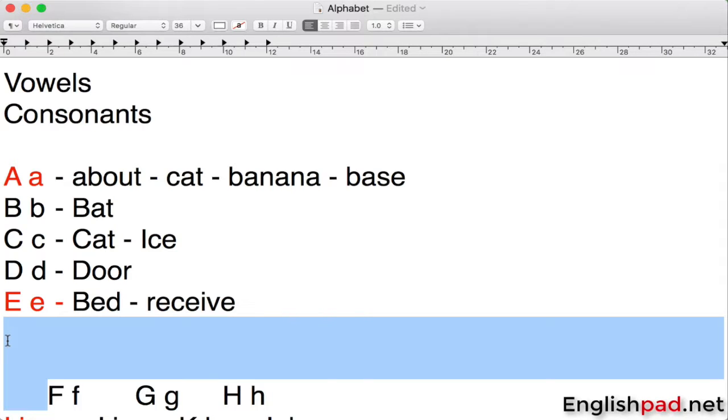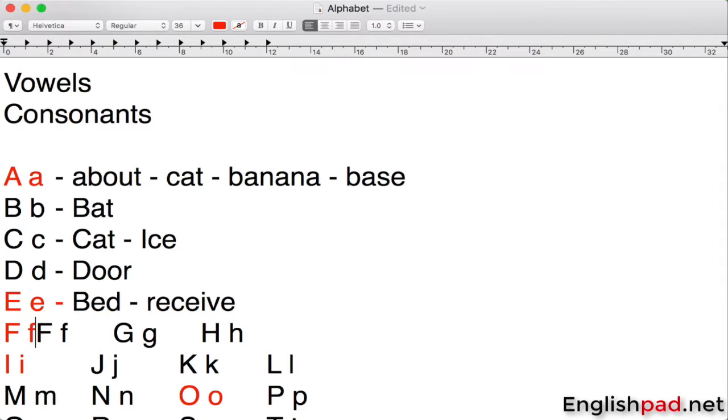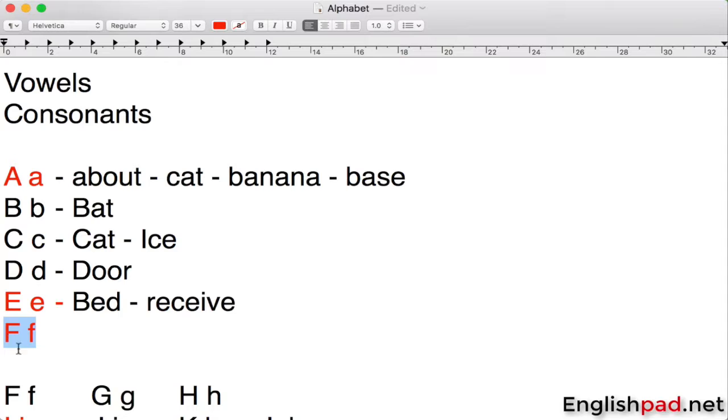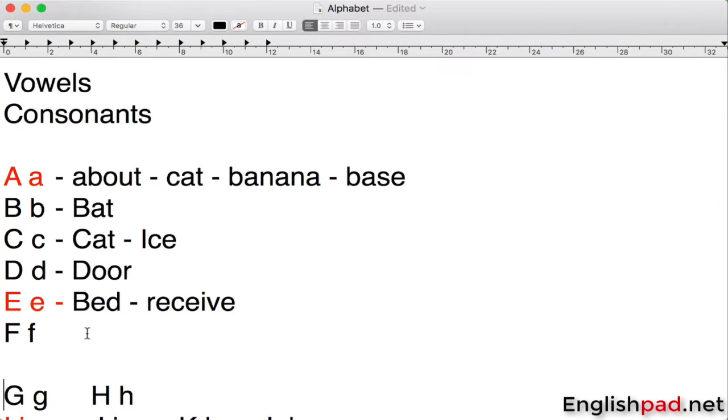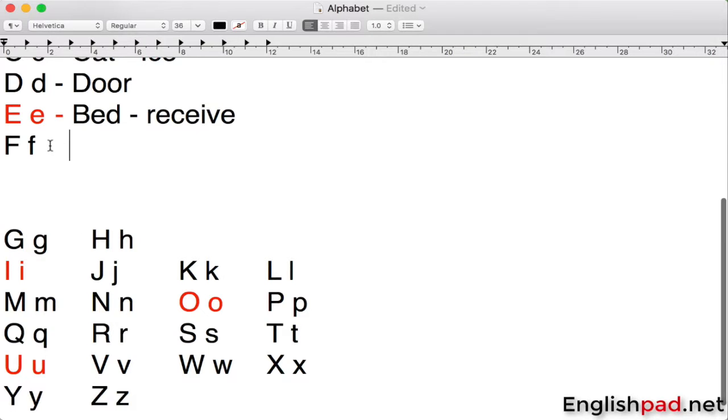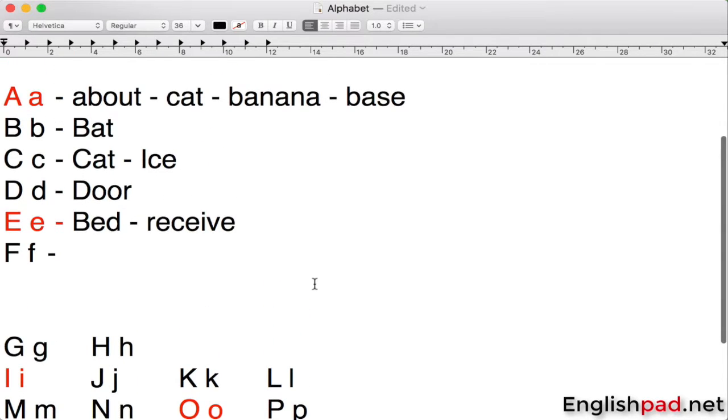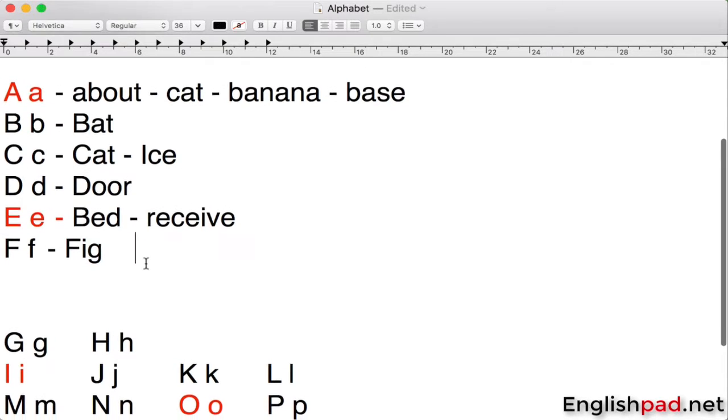Let's go ahead with F. All right. What happened? Did it write something? All right. F. Let's go ahead and make words with F. So first, something like fig, for example, which is a kind of fruit.